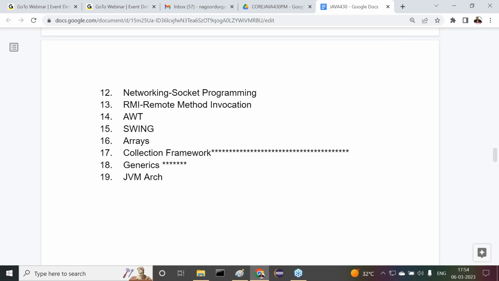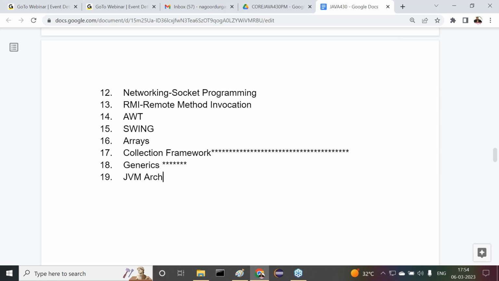Basically, Java programs are executed by whom? Come on, guys. Java programs are executed by the JVM only. Am I right or not? Only the JVM can execute Java programs. How is the JVM executing our Java programs? That we are going to understand inside the JVM architecture.